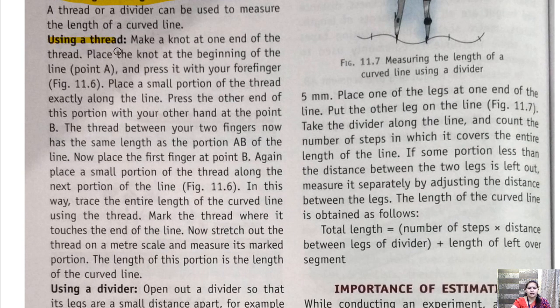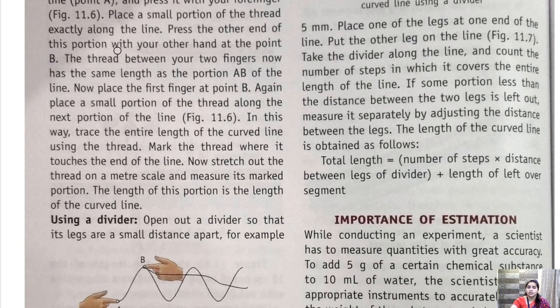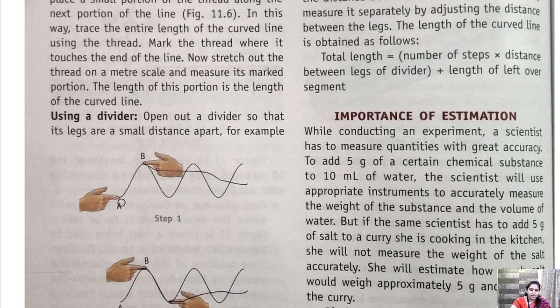So if we want to measure the length of a curved line by using thread, so see, this is a curved line, isn't it? Now take a thread and tie one end of the thread, like put a knot at one end of the thread. Okay, and then put that knot at point A. Okay, now along the line with the help of a thread, follow the curved path. Now put one end here, another end here at point B. Okay, then again put another end here and then here, and along with these curved line put all the threads.